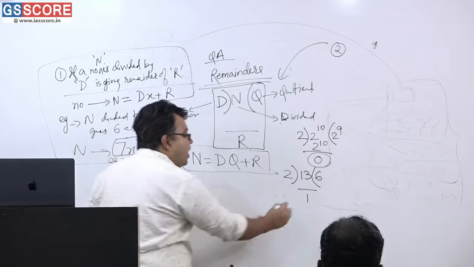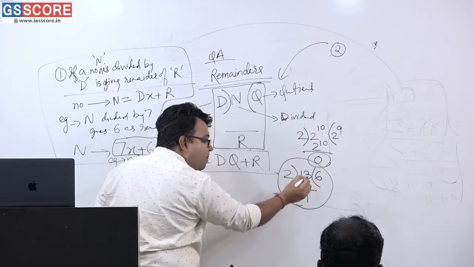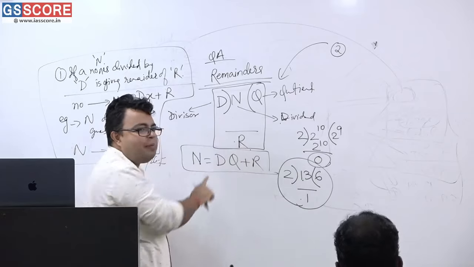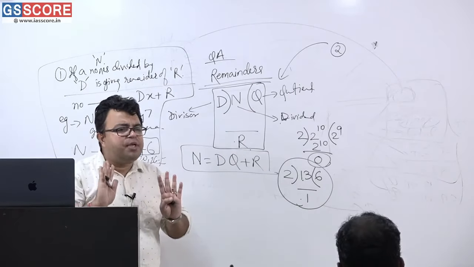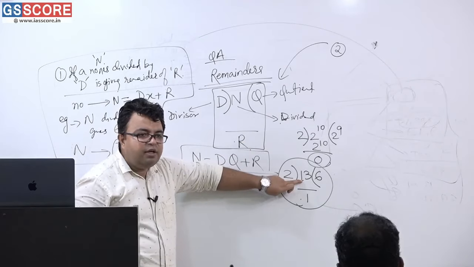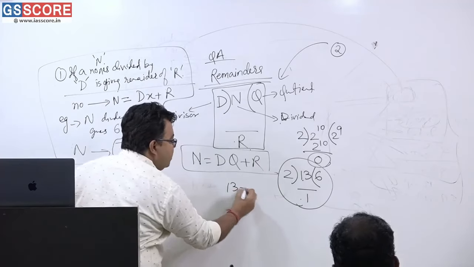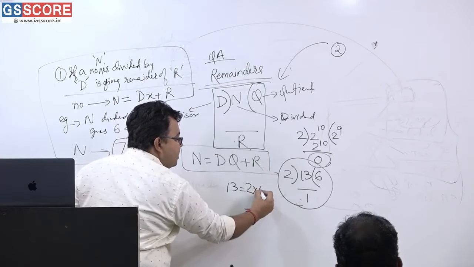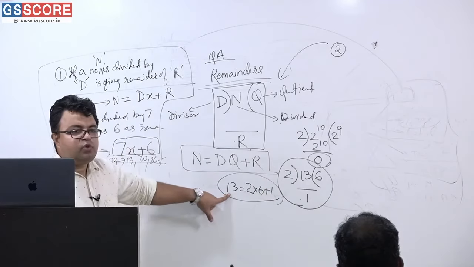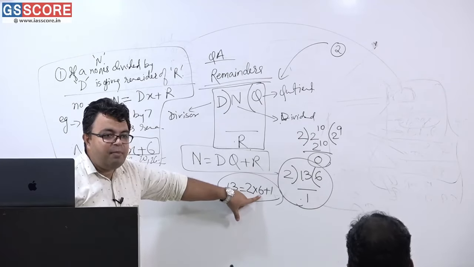Alright. So can I say that this n, the dividend, minus this remainder, n minus r, is completely divisible by d? Please tell me. The division principle simply says that if this is the number and 13 minus 1 is there, and you write this 13 as 2 into 6 plus 1, then if you have subtracted this 1 from this 13, it is completely divisible by 2. Am I correct or not?